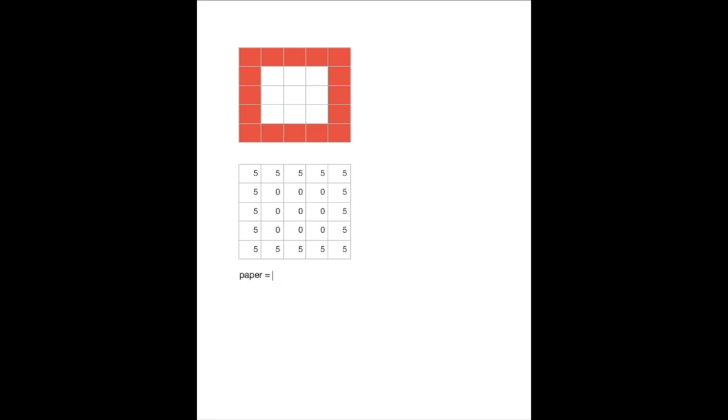But how am I going to write that in MicroPython? So my paper image is going to equal Image, with a capital I, open parentheses, and then I'm going to use all the numbers I've got in the rows of this table. My first row is 5, 5, 5, 5, 5. So I've got five 5s. Close the speech marks. I'm going to separate each row by a comma, and then in speech marks again, I've now got a 5, three zeros, and then another 5. That's my second row down.